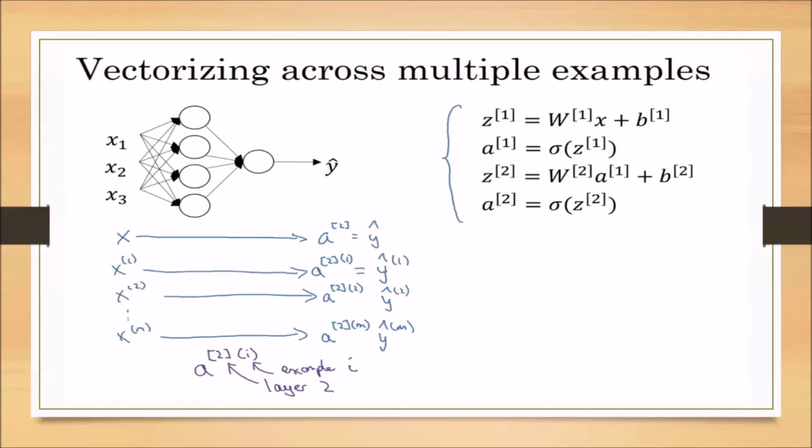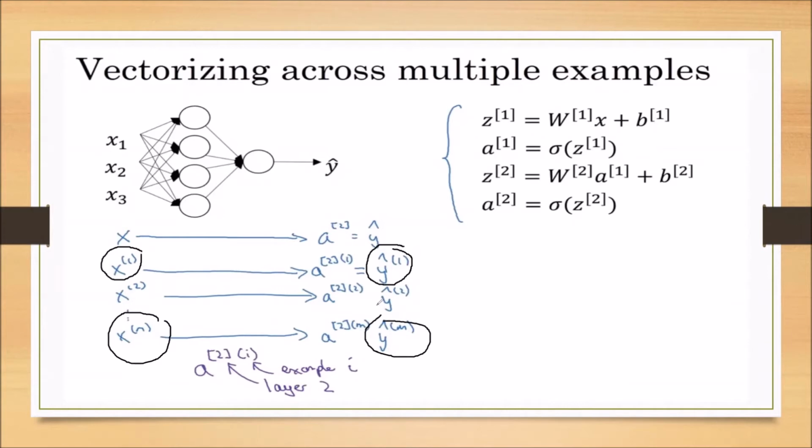If I am giving the first training sample X1, then the output is Y cap 1. This is the predicted output of the first training sample. Similarly, the mth training sample output can be represented as Y cap m, the predicted output of the mth training sample.